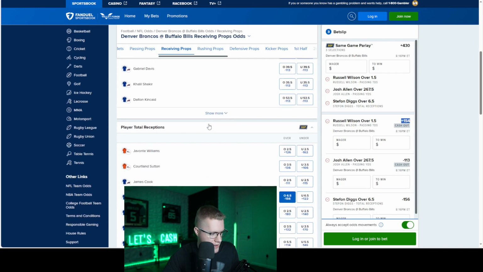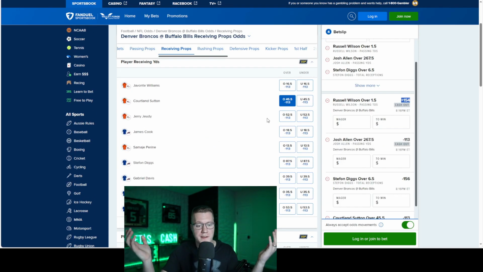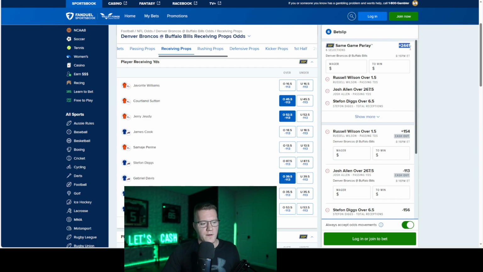And then let's go ahead and throw in Sutton yards. And we can't even put in punter props because they don't allow you to put punter props into a single game parlay. They don't even offer them on FanDuel. So it just shows you yet another edge here on PrizePicks. Let's just throw in some of their favorite over wide receiver yards, Gabe Davis, and we'll throw in Jerry Jeudy. And the single game parlay odds that we are getting for this entire slip is going to be plus 2441.